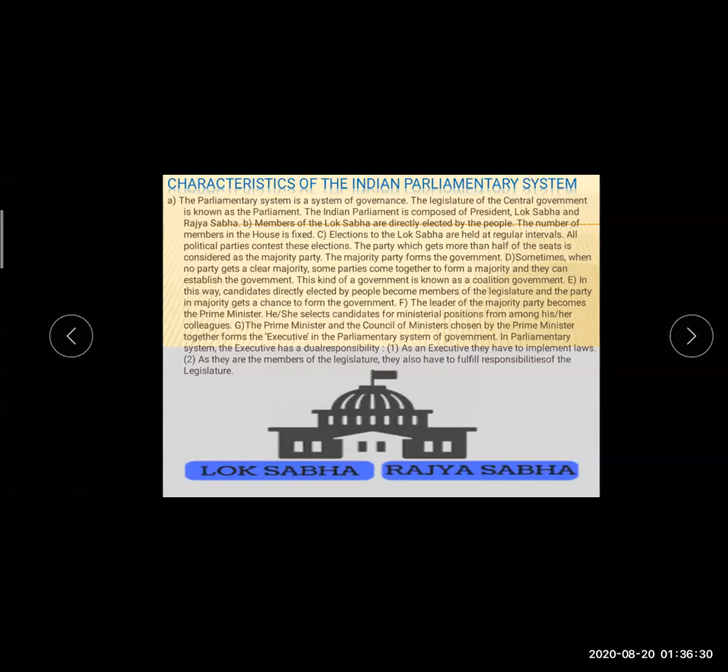In the parliamentary system of government, they have a dual responsibility. As members of the legislature, they also have to fulfill the responsibility of the legislature. It means that they have to make the laws also, and they have to perform all the responsibilities of the legislation. Okay students, I guess you have understood till here.